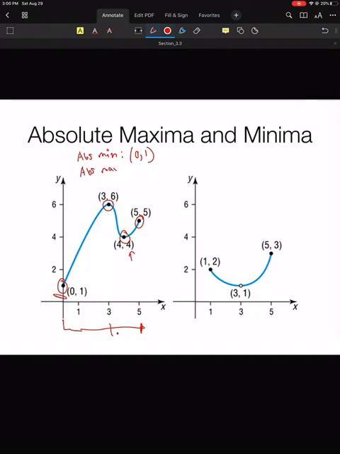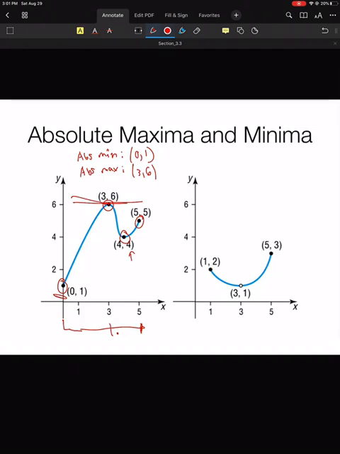It's the lowest point, so it's the absolute minimum. Now I need to look for the highest point. And it turns out that it's what you think. It's (3, 6). Because that's the highest point. I can't draw a line at (3, 6), but here. It's higher than every other point on that function.